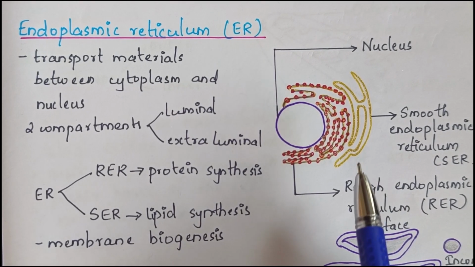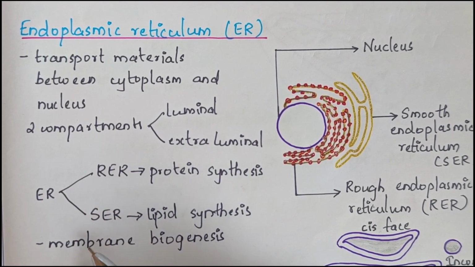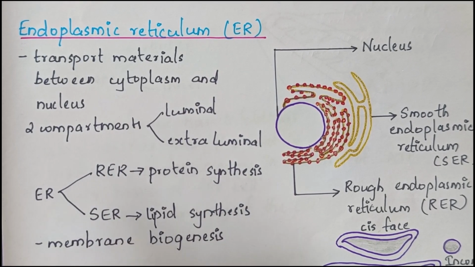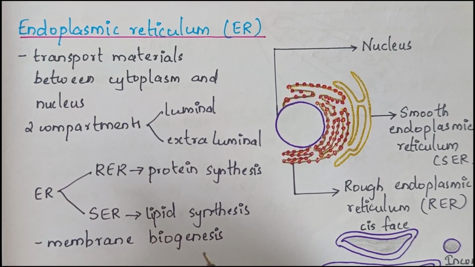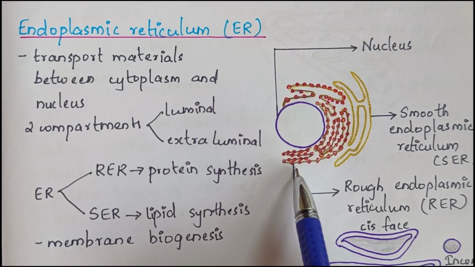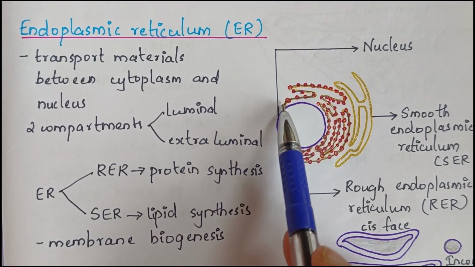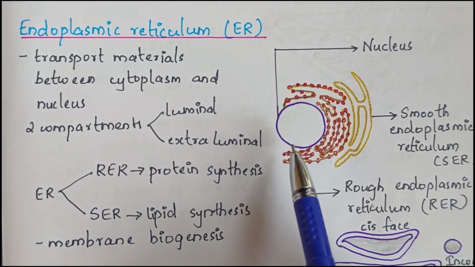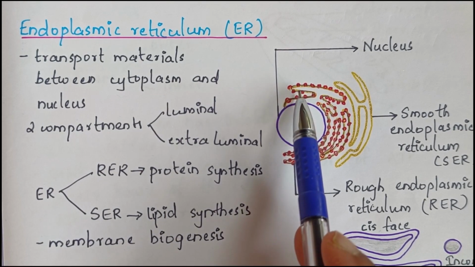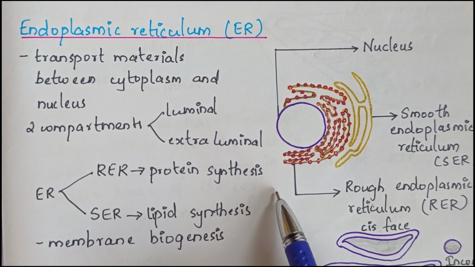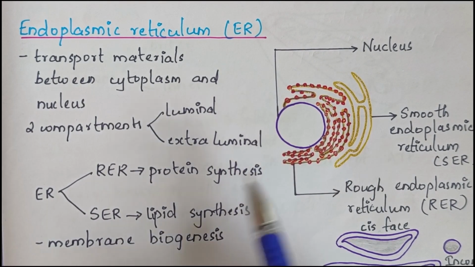ER may or may not have ribosomes, and based on that we have two types of ER, RER and SER. Rough endoplasmic reticulum, or RER, has ribosomes on it, and it is continuous with the nuclear membrane. Here we can see it is continuous with the nuclear membrane, and it helps in protein synthesis.